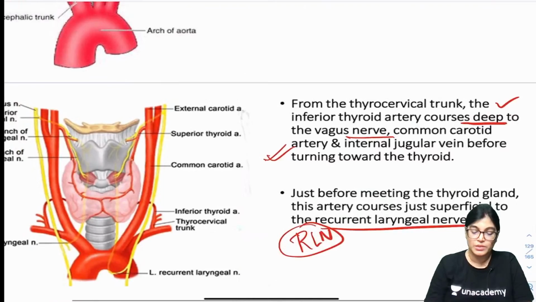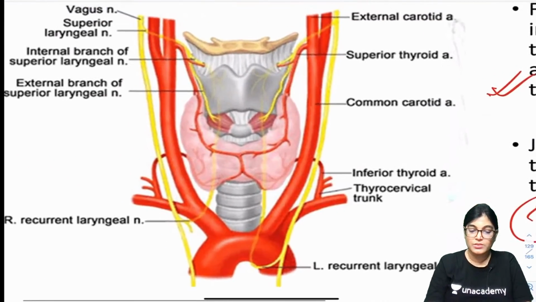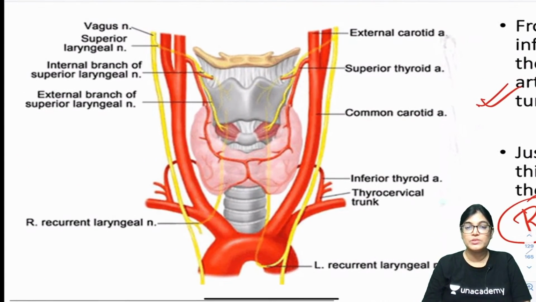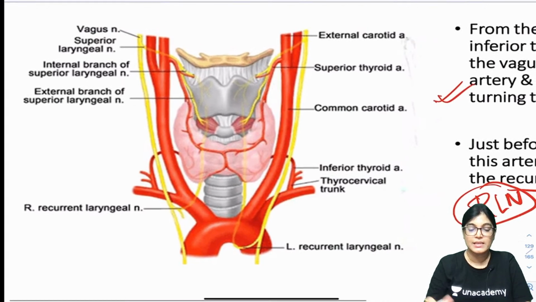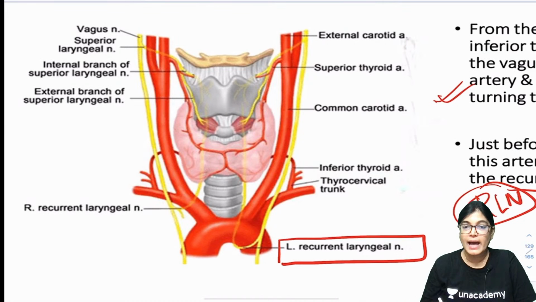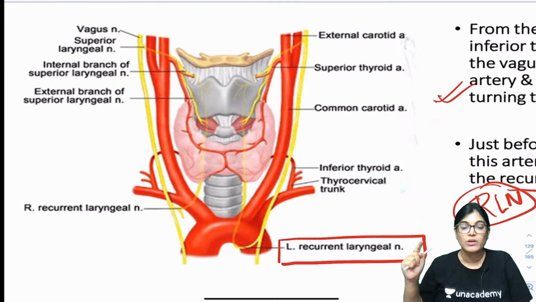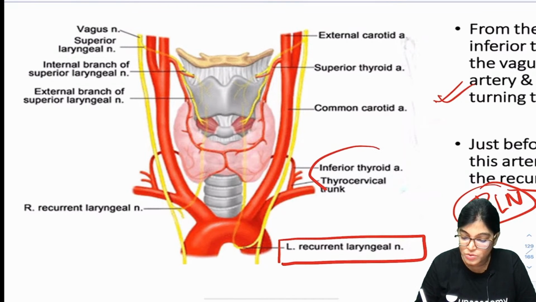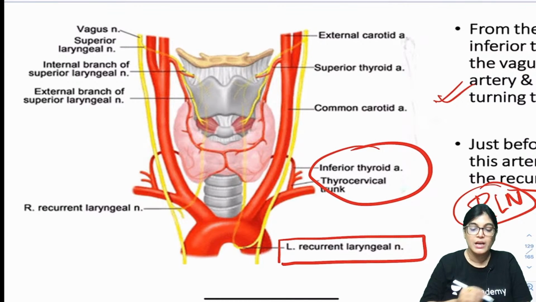So, let me show you this. Just see this diagram. Here we can clearly see the recurrent laryngeal nerve forming a loop around arch of aorta, and it is lying in close association with inferior thyroid artery when reaching the basal aspect of the thyroid gland.